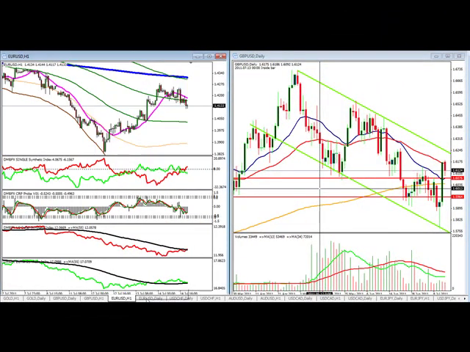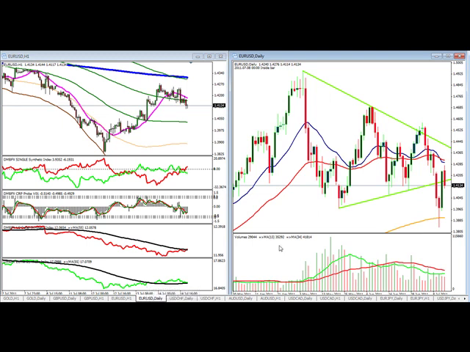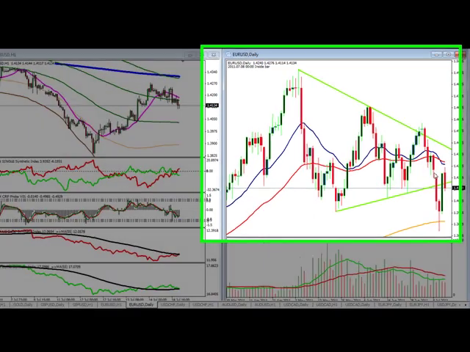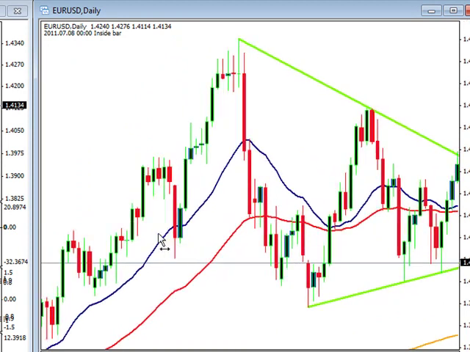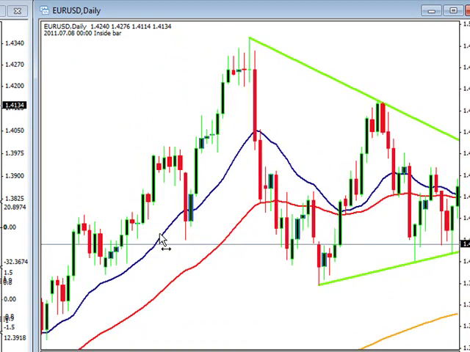Moving on to the euro dollar. Again, over on the daily, we had our move up off of Bernanke's comment and the weakening of the dollar. Now we're seeing a pullback. So what we should do is we'll look at a couple things. I had this on here, but it's not there now. We'll come back over and see.